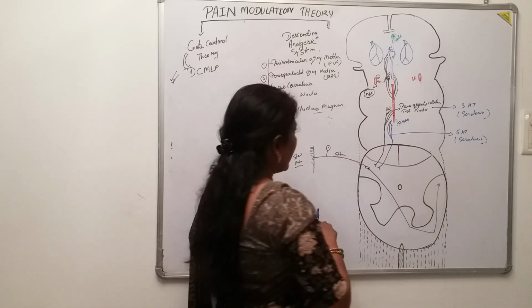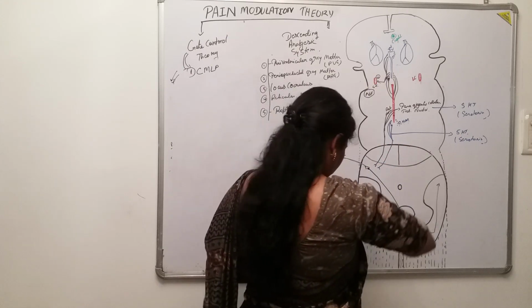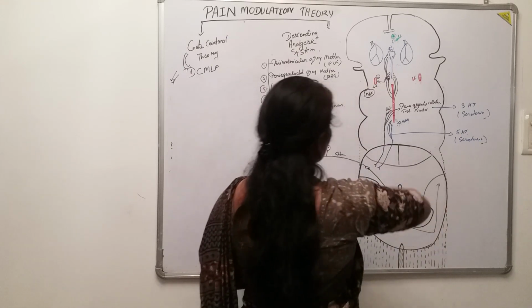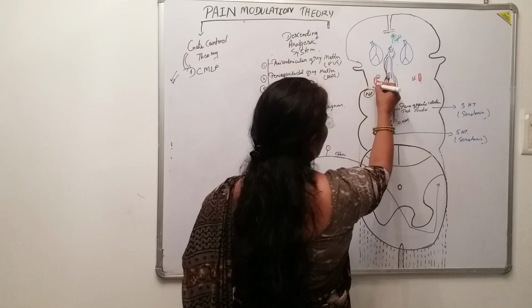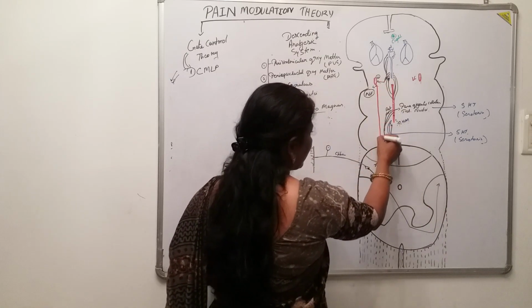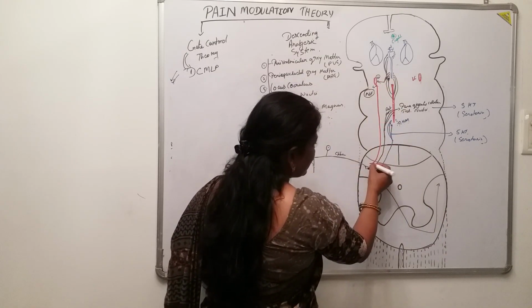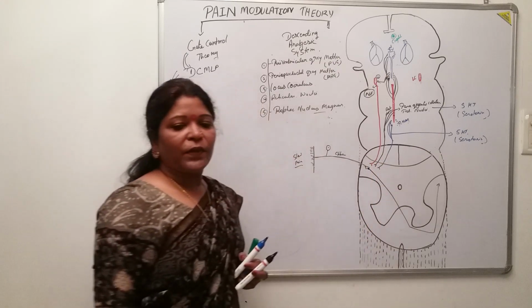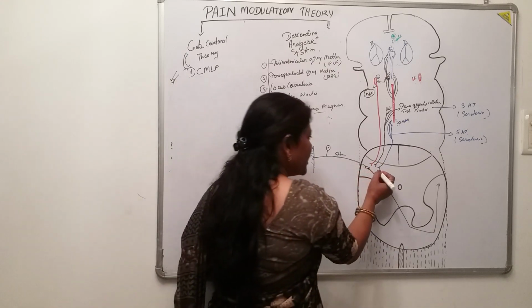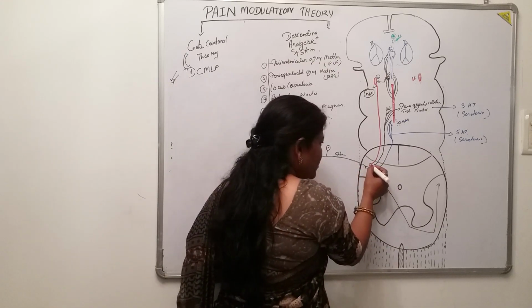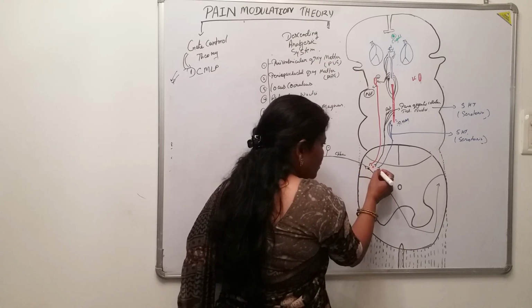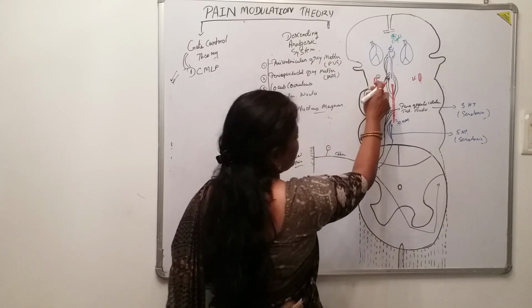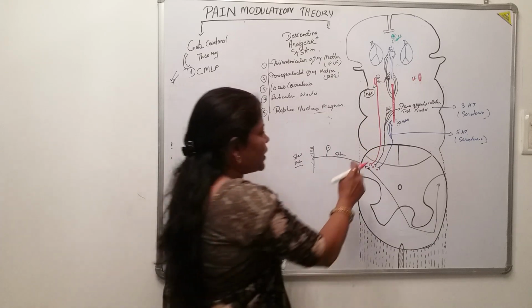And the fibers coming from the locus coeruleus are also coming downwards, and they terminate in the inhibitory neurons, interneurons. These fibers, the red one, what does it contain?